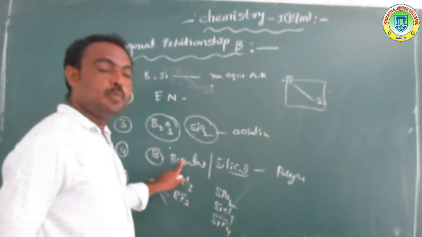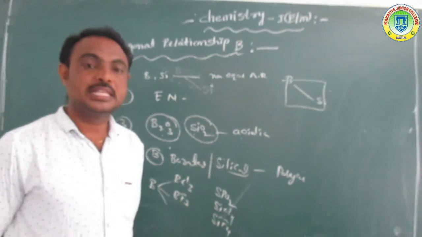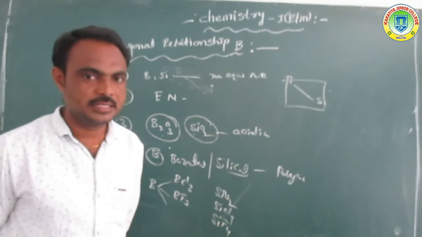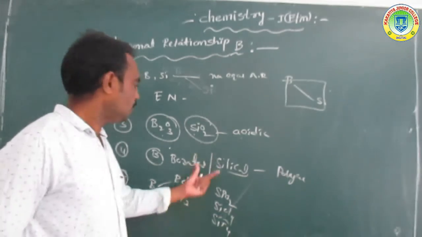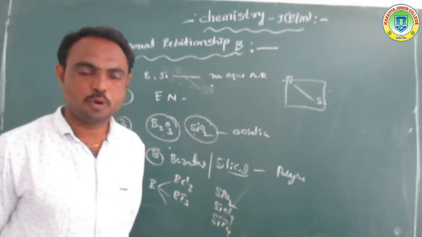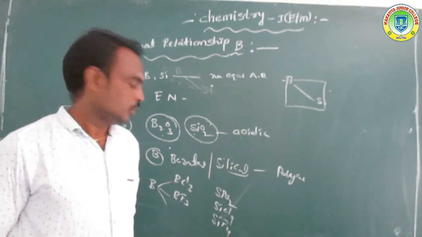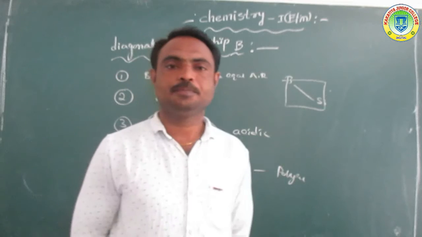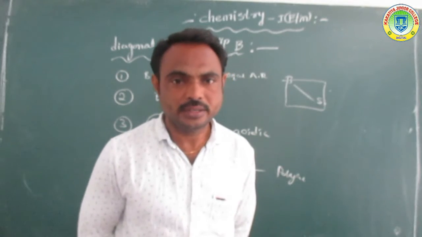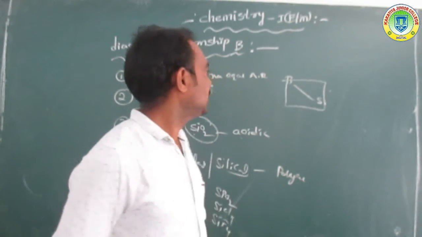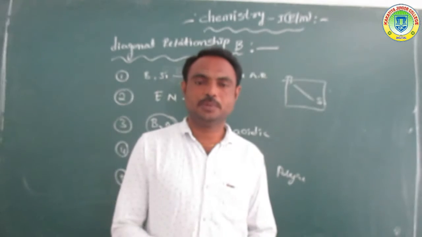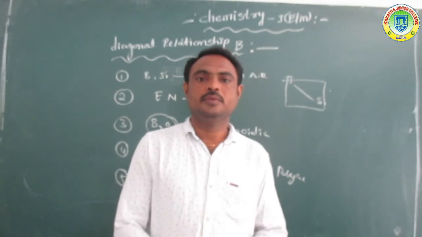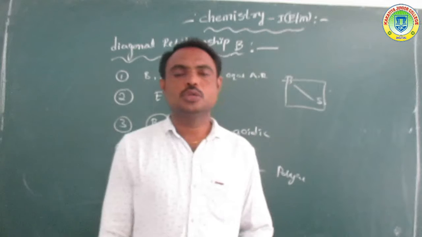Boron gives borates, silicon gives silicates. These silicates and borates give polyacids or polymer compounds. So overall, boron and silicon compounds contain covalent nature. So it is a diagonal relationship with silicon.